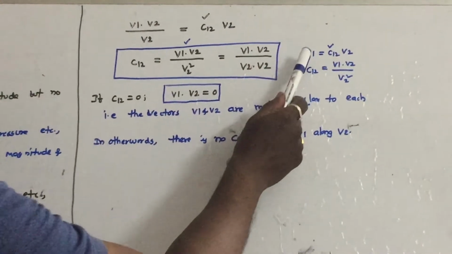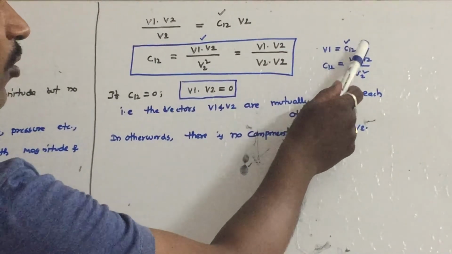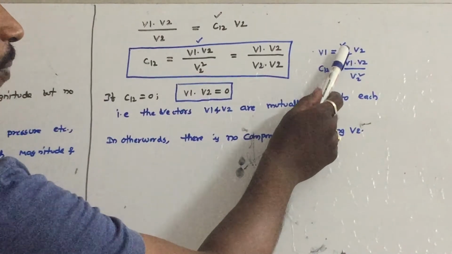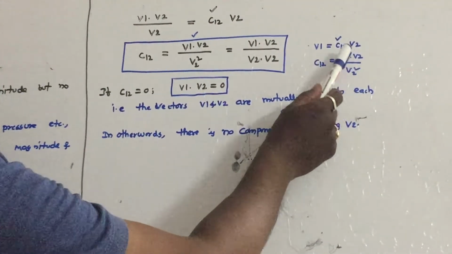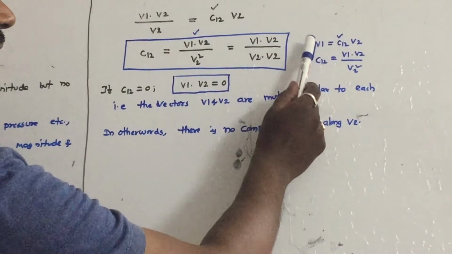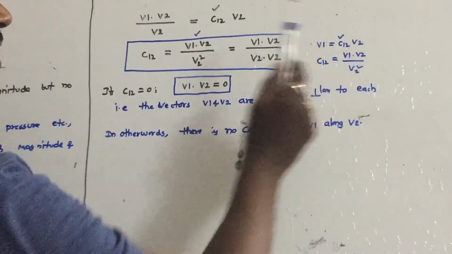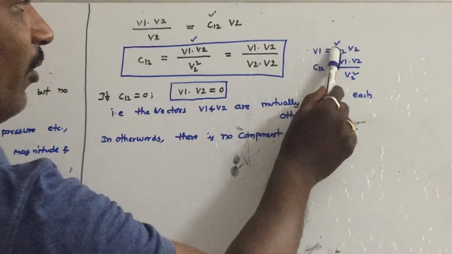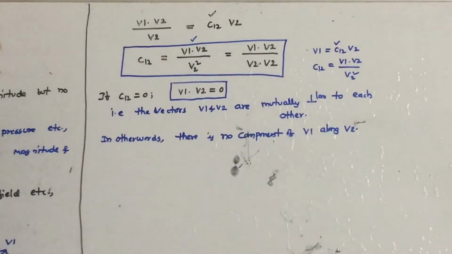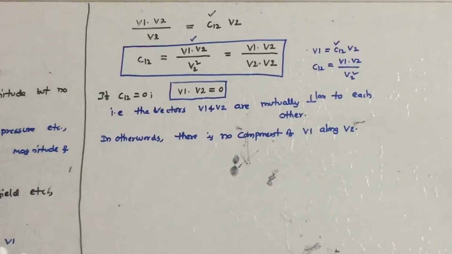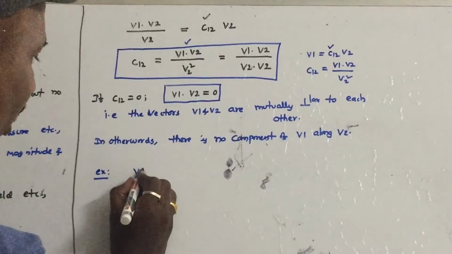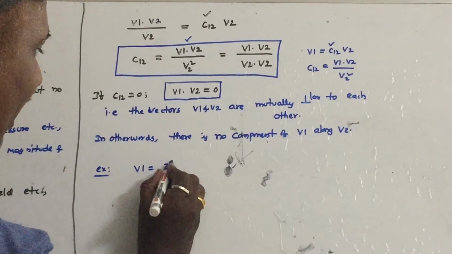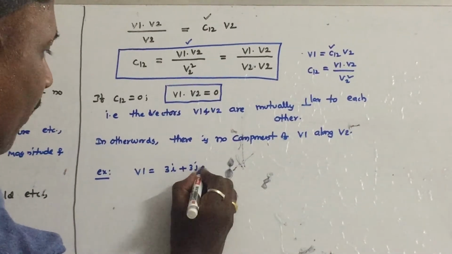That means the component of V1 along V2 is given by C12 into V2. This C12 is equal to V1 dot V2 by V2 square. So the factor C12 indicates the similarity between the two vectors V1 and V2. Let us take a simple example. Say V1 is equal to 3i plus 3j plus 3k.